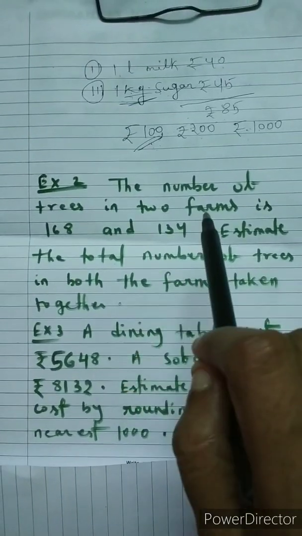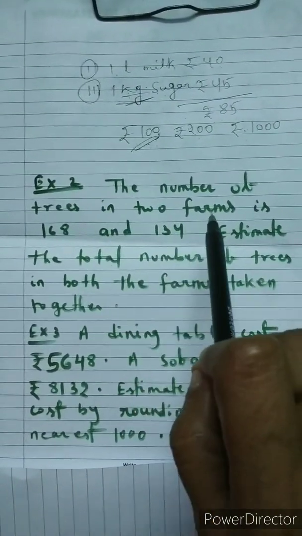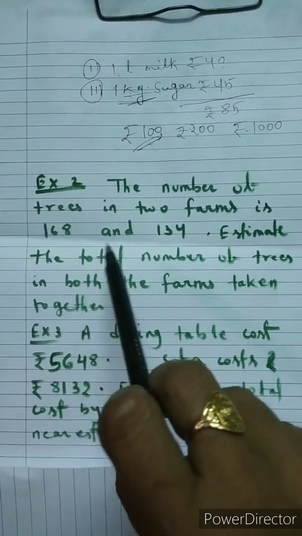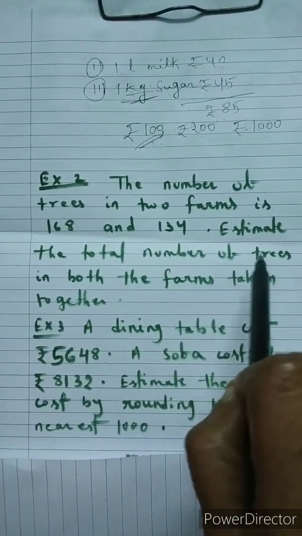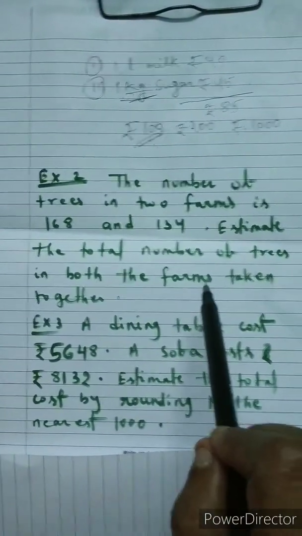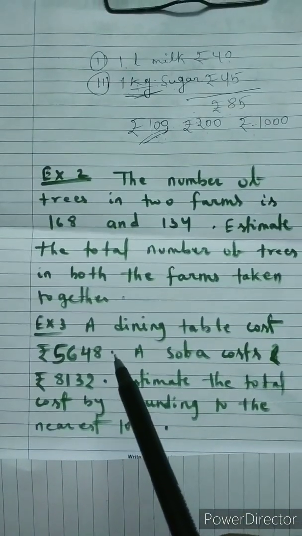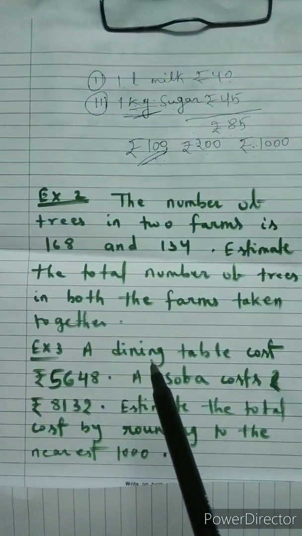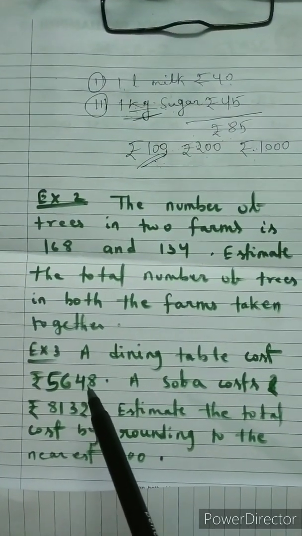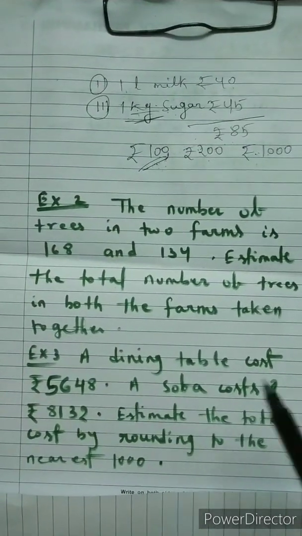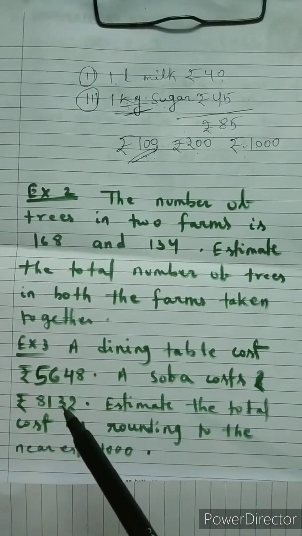So I just read the question. The number of trees in 2 farms is 168 and 134. Estimate the total number of trees in both the farms taken together. Now example 3: a dining table costs rupees 5,648 and a sofa costs rupees 8,132.